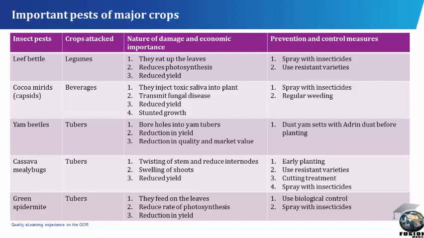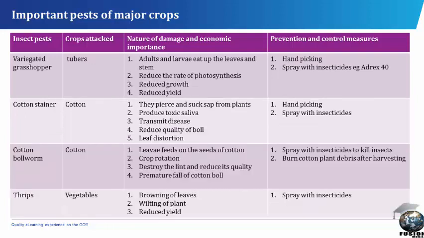Green spider mite. Crops attacked: tubers. Nature of damage and economic importance. They feed on the leaves. Reduce rate of photosynthesis. Reduction in yield. Prevention and control measures: use biological control, spray with insecticides.